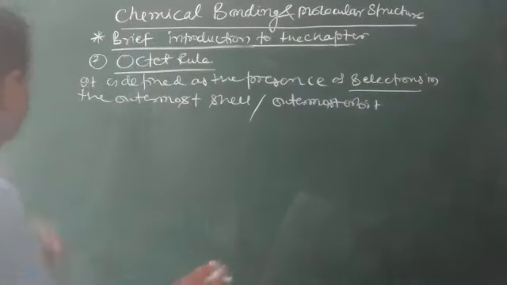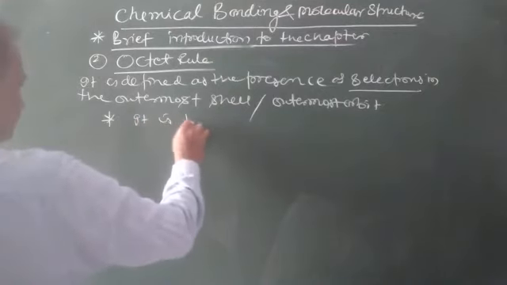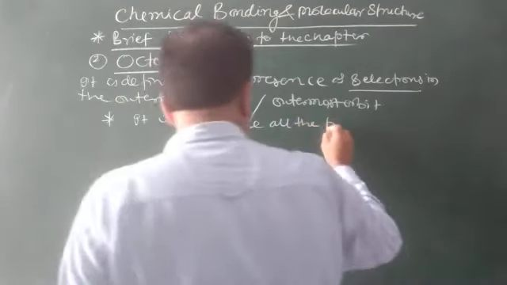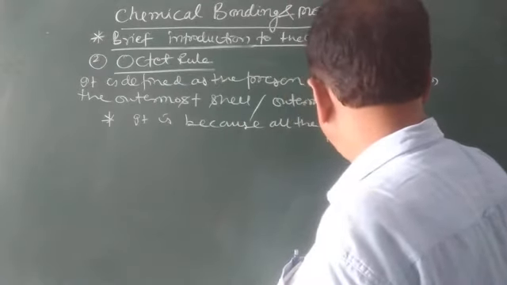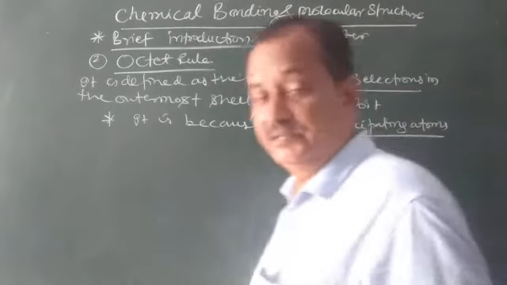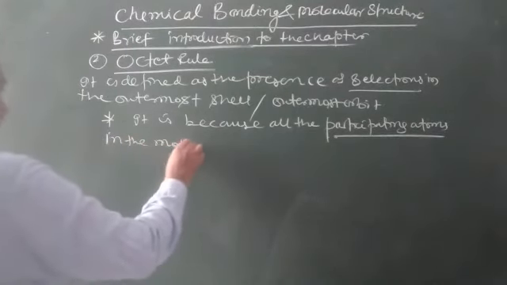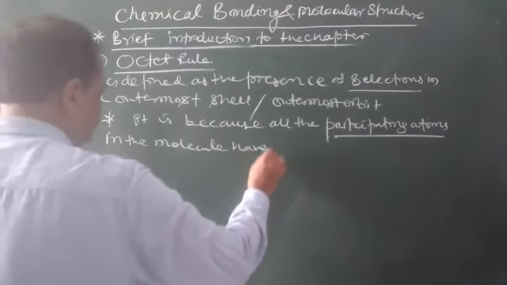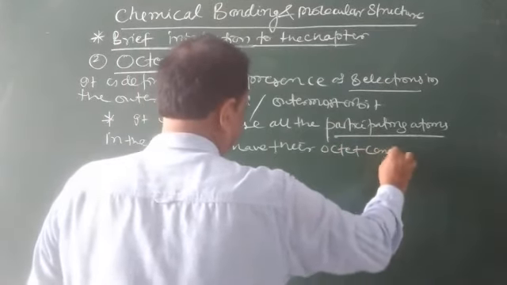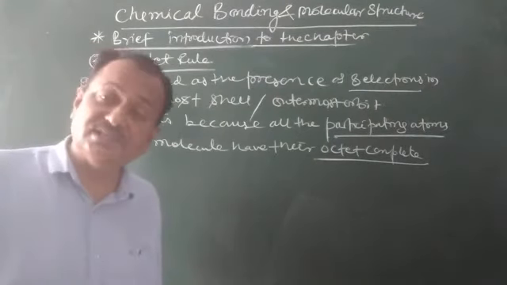So there is the completion of octet, because all the participating atoms in the molecule have their octet complete, and by completion of octet they become stable.